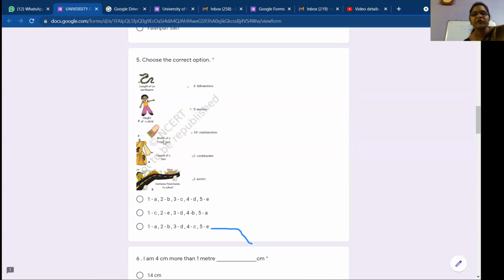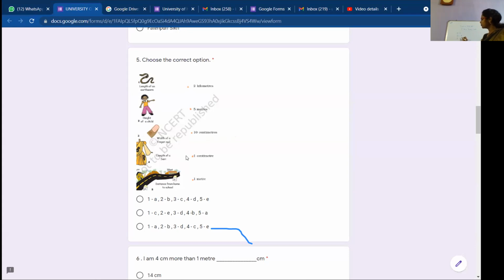So next is width of a fingernail. Width of a fingernail. 1 centimeter, ma'am. 1 centimeter. Very good. So here you can see that first, length of an earthworm, you have said that C, that is 10 centimeters. Height of a child, you said it as 1 meter, that is E, right?